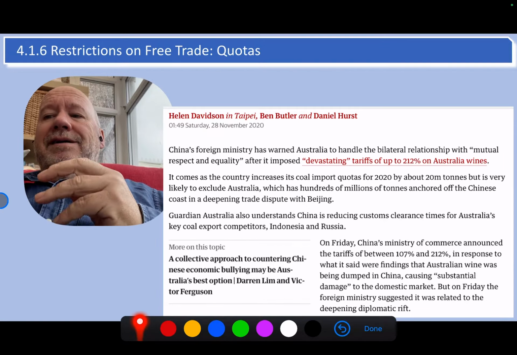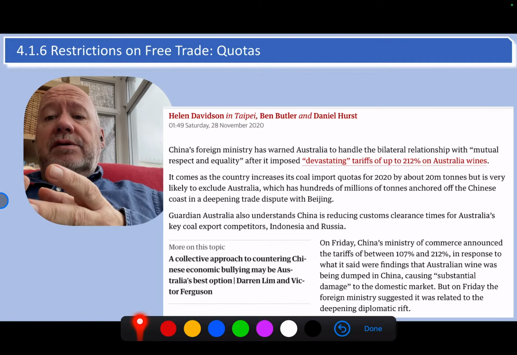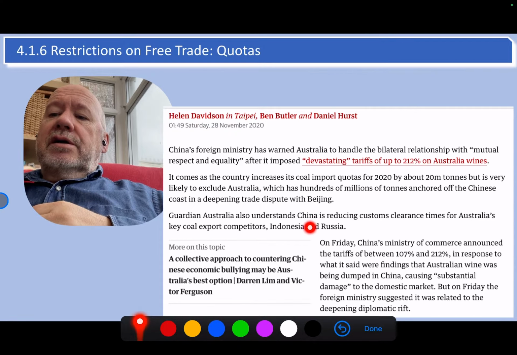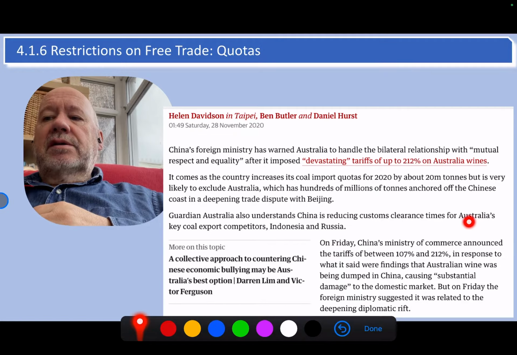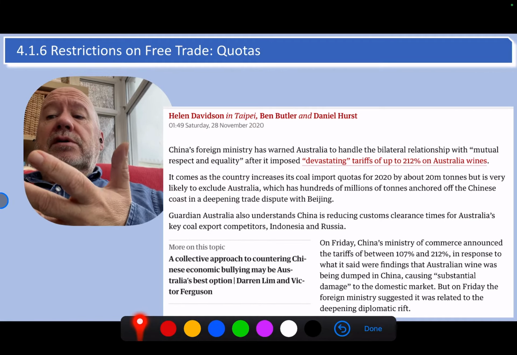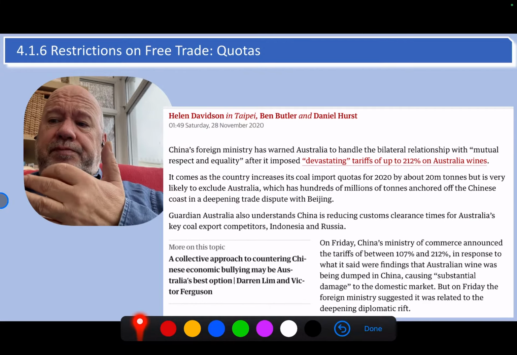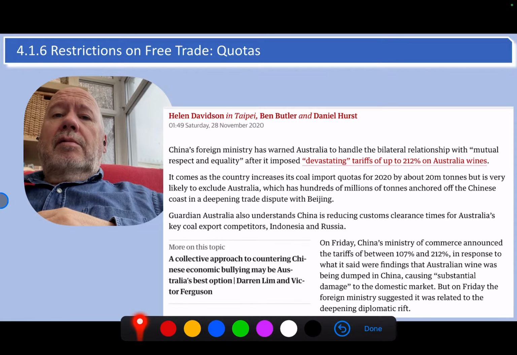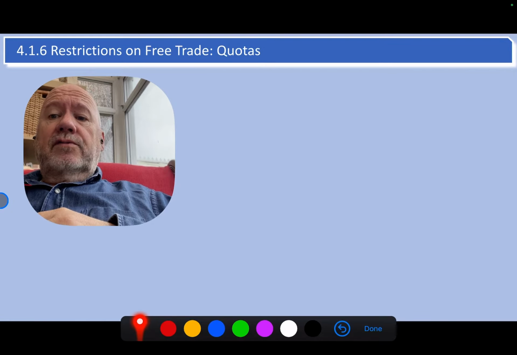These clearance times, getting your goods through customs, if a country like China reduces it for Indonesia and Russia, but still has the same old clearance time for Australia, that's an example, as I say, of a non-tariff barrier. So very useful context, hopefully, for you.